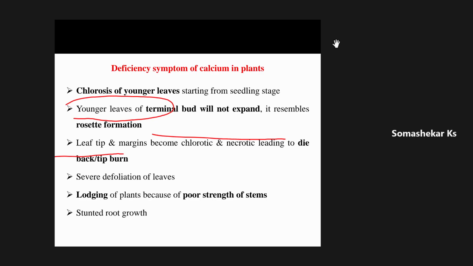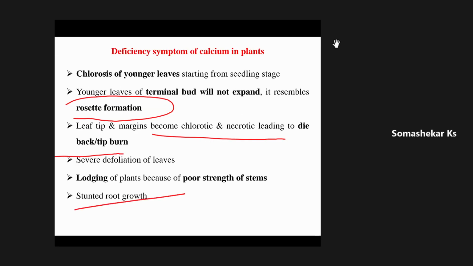Then lodging and stunted root growth. Another important thing is that stunted root growth will occur in case of calcium deficiency. Initially, there will be good root growth and development at the early stage, but after the vegetative stage, the growth and development of the root will be restricted. This is all about the deficiency symptom of calcium.